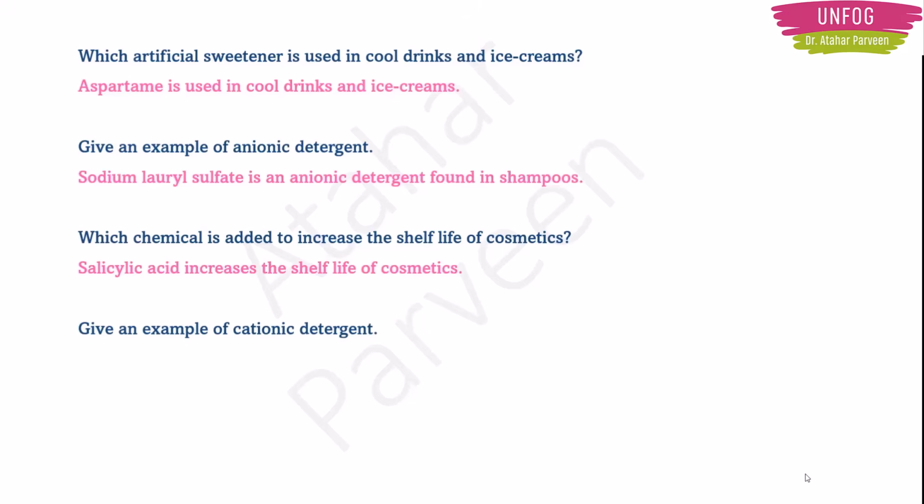Give an example of a cationic detergent. I'll give you the example. It is cetyl trimethyl ammonium bromide. Cationic detergent. I didn't tell all this in my lecture because I wanted to tell it here. You can make notes. Anionic means sodium lauryl sulfate used in shampoos. Cationic means cetyl trimethyl ammonium bromide.